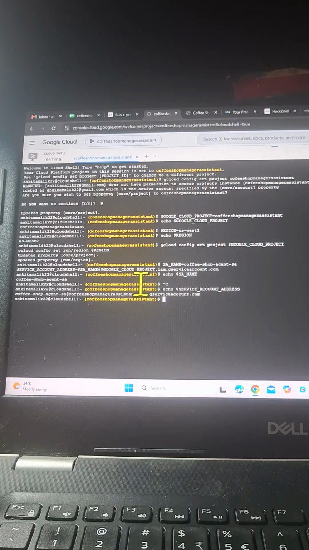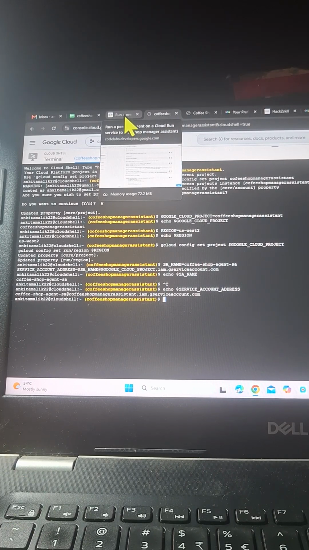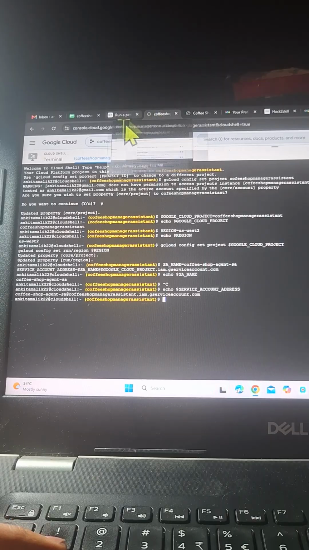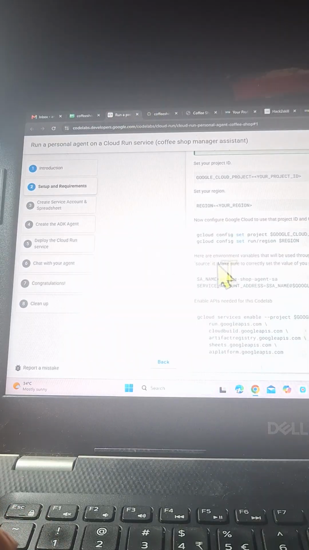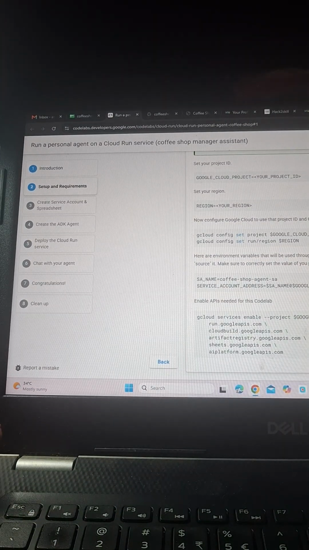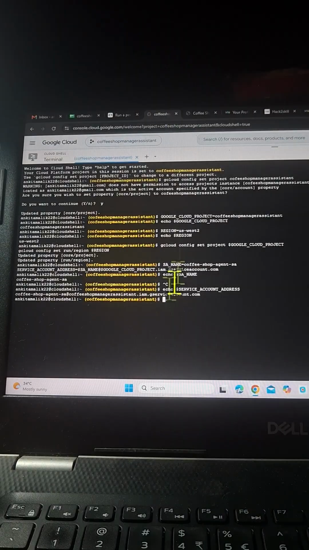Okay, so now it has printed the service account address, which we have provided with SA name inside the variable. In the production environment, since this is just a code lab, we are practicing it, but these are the best practices we should follow before committing or executing any of the next commands.